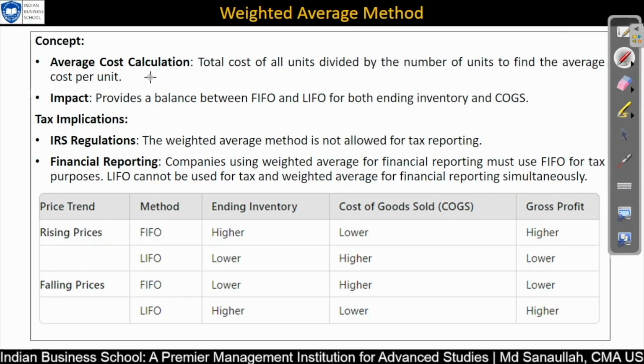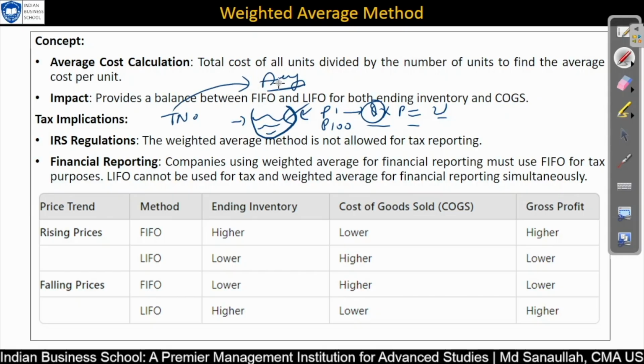Let's read it out. Average cost calculation: total cost of all units divided by number of units gives the average cost. So there is a bucket in which all your purchases go, how much quantity and price or whatever the value. Likewise, you have hundreds of purchases. Okay, all those you will be putting here, and then whatever the total value would be, that will be divided by the total number of quantity. So if you divide that, clubbing all together, you will get your average value.